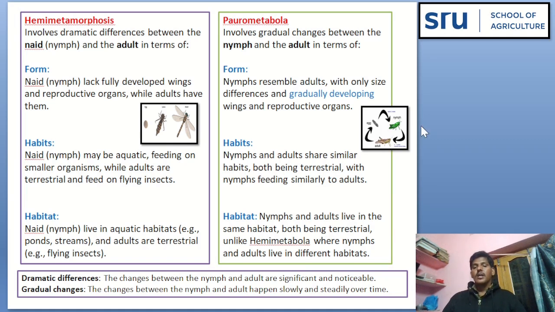Habits: nymphs and adults have similar habits, both being terrestrial, with nymph and adult feeding similarly on the grasses. Habitat: nymph and adult live in the same habitat, both being terrestrial, unlike Hemimetabola, where nymph and adult live in different habitats.